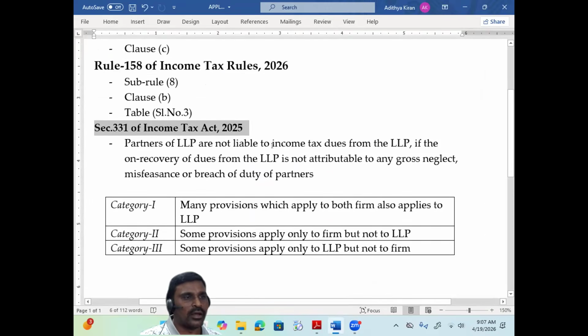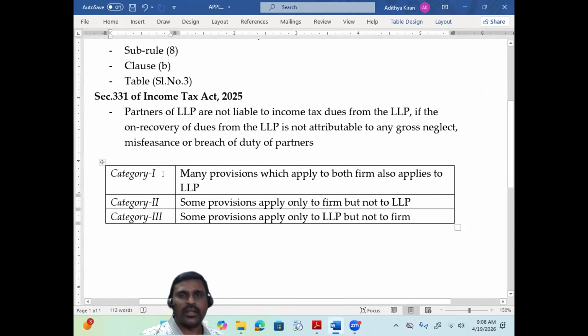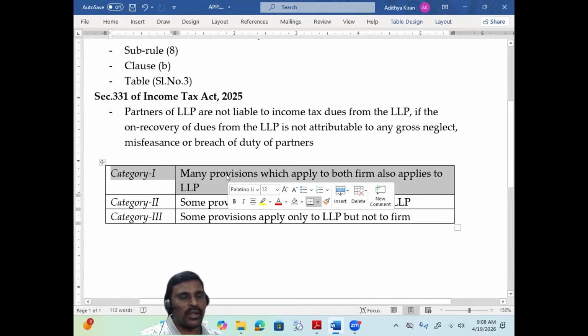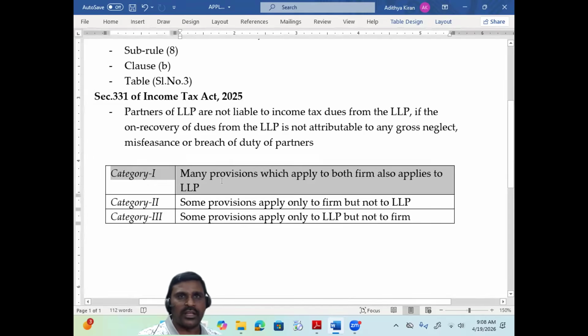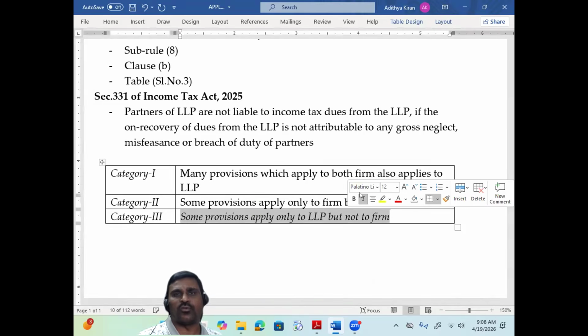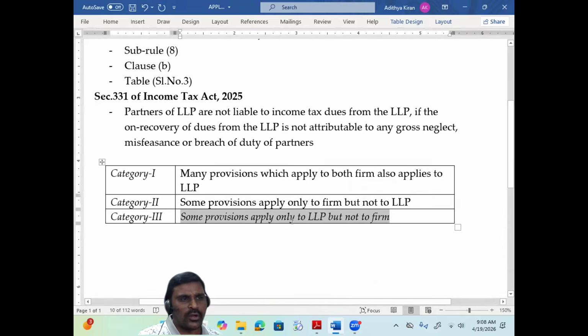So this is where the normal confusion will arise. There are many provisions in category 1 which apply to both firm as well as to LLP. We should not stick to category 1 only and conclude that firm and LLP are one and the same, therefore the same entity is continuing and a new PAN is not required. That argument may not hold in my opinion, because though category 1 is like that, there are many category 2 cases, where some provisions apply only to firm but not to LLP. In category 3, some provisions apply only to LLP but not to firm.